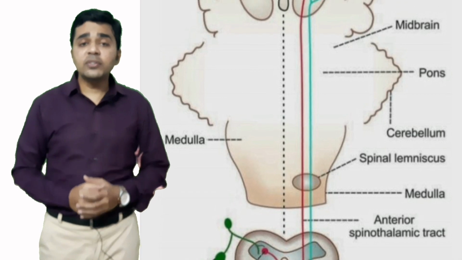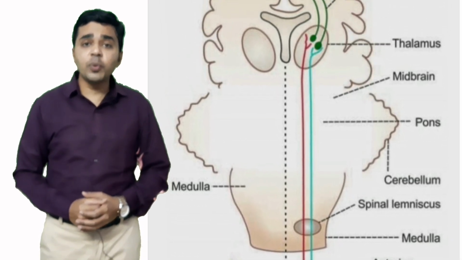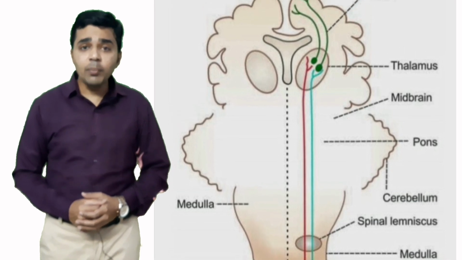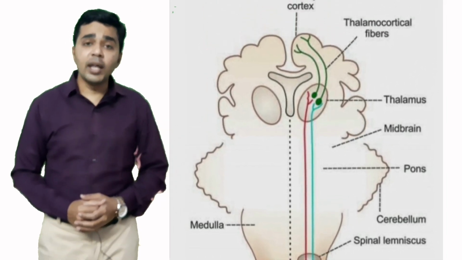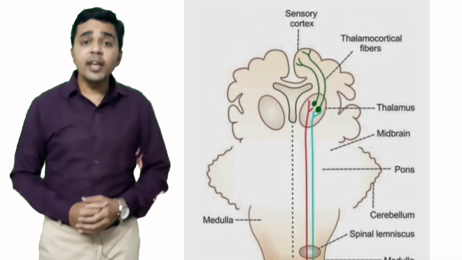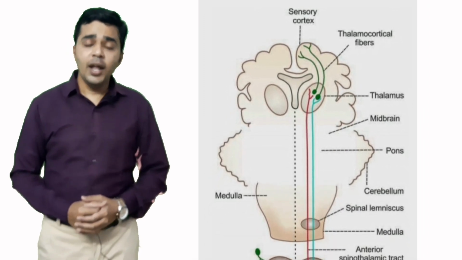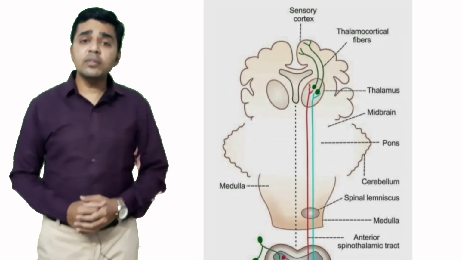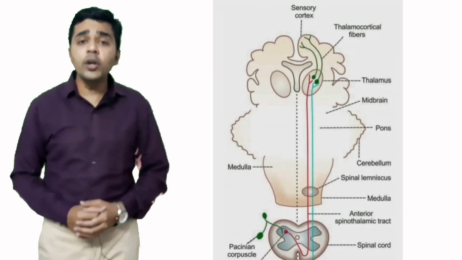From here, the second order neurons ascend through the different segments of the spinal cord and brainstem, and finally they terminate in the thalamus. From the thalamus, the third order neurons originate and they go to the sensory cortex of the brain. The function of this tract is that it carries the impulses of crude touch.